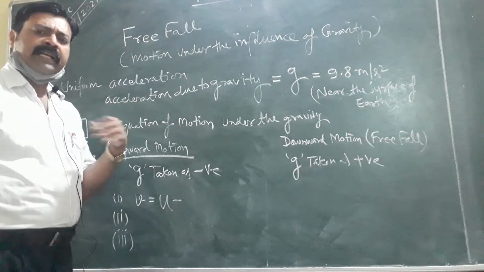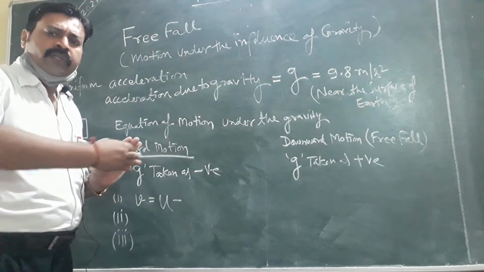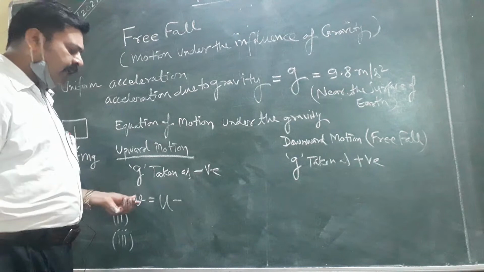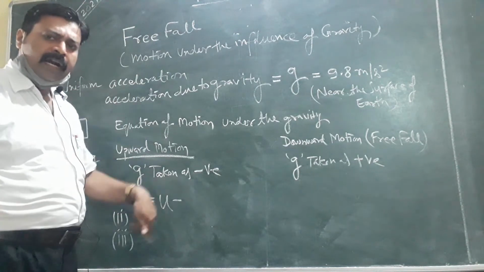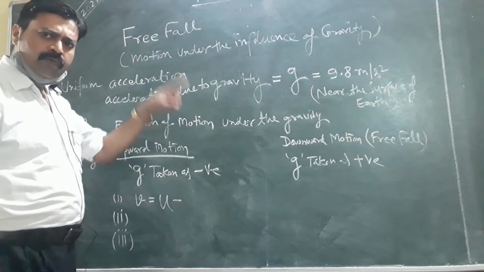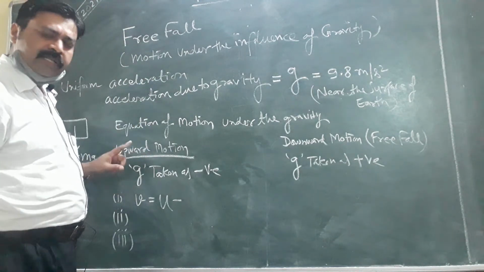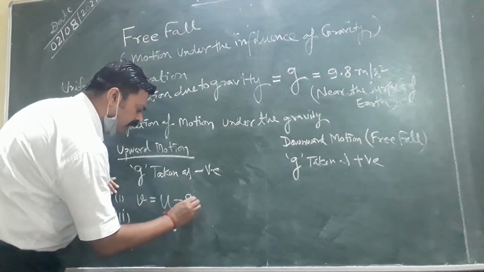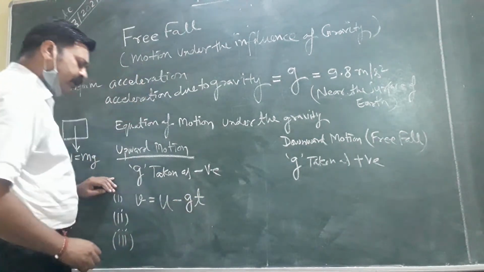Here a means acceleration in motion in a straight line, but g works in upward and downward motion. Here g is negative, so a is replaced by g, and t. This one is the first equation.